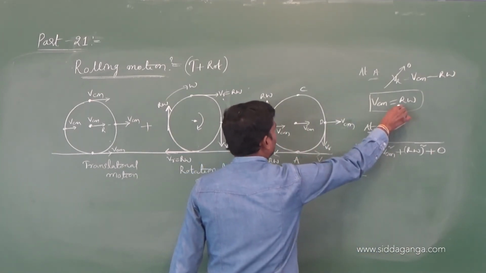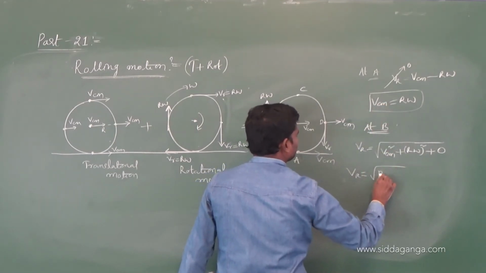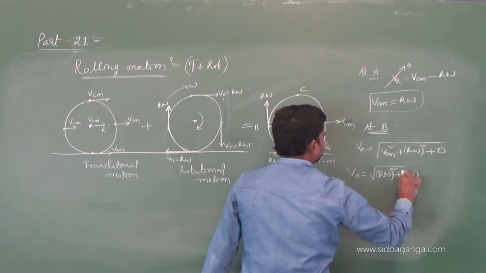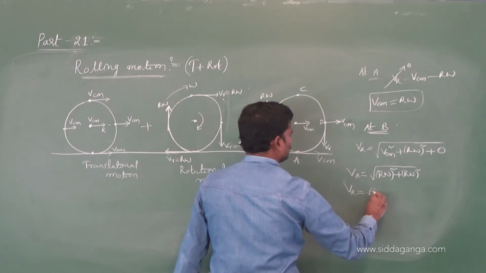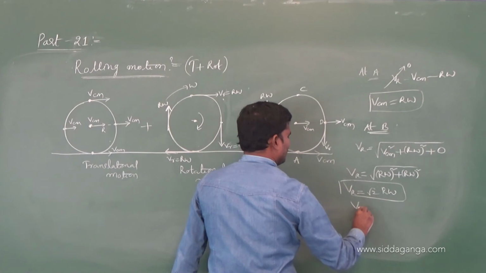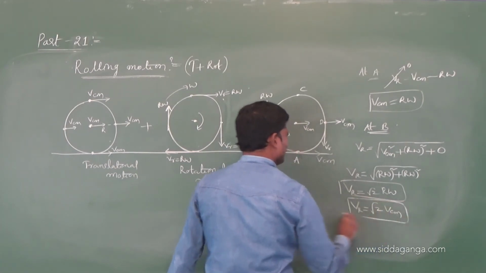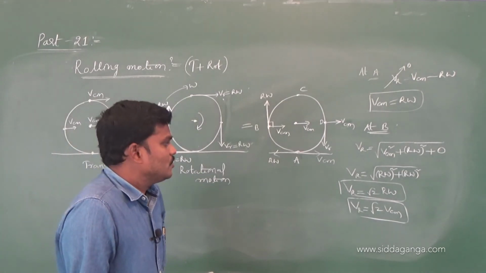Vcm is r omega, otherwise you can write r omega as Vcm, any one. So you will get the resultant velocity at B as root 2 times r omega. Otherwise it is root 2 times Vcm, the translational velocity of this rolling body.